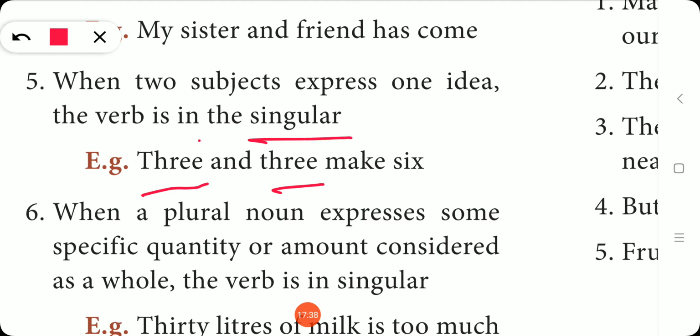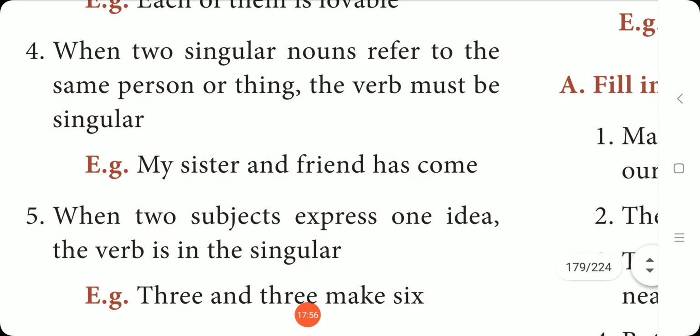The verb should be singular. Okay. So actually here S should come. 3 and 3 makes 6. Can you understand?